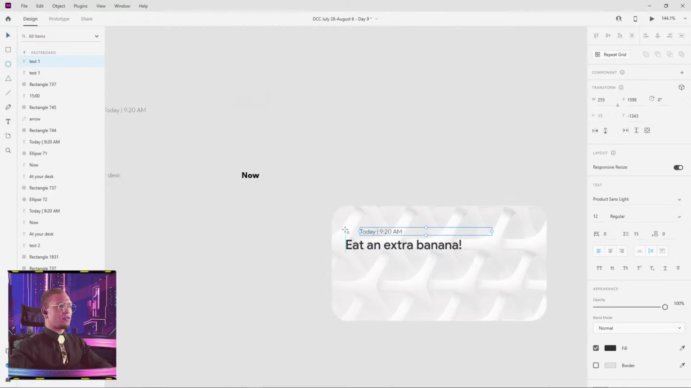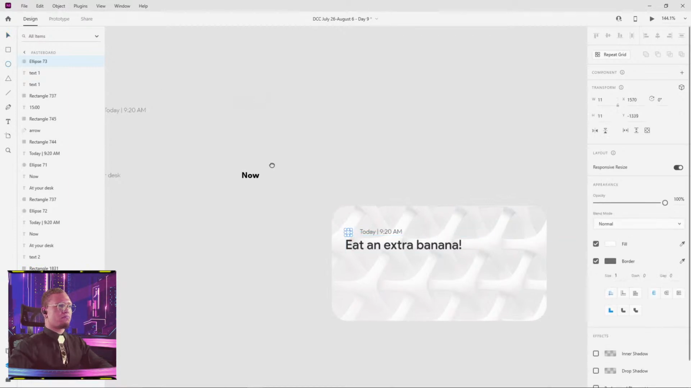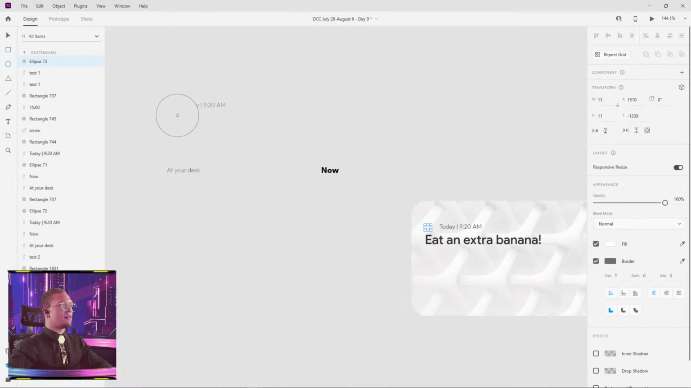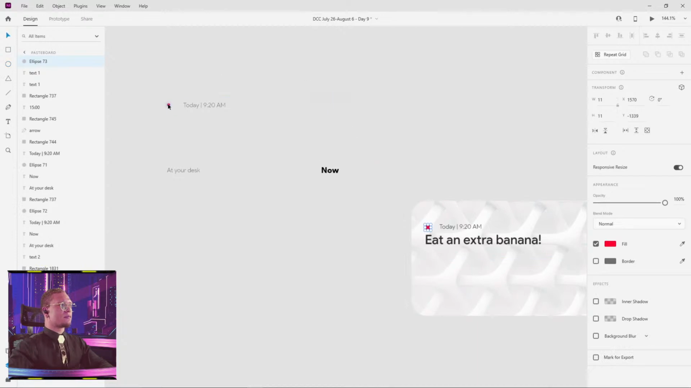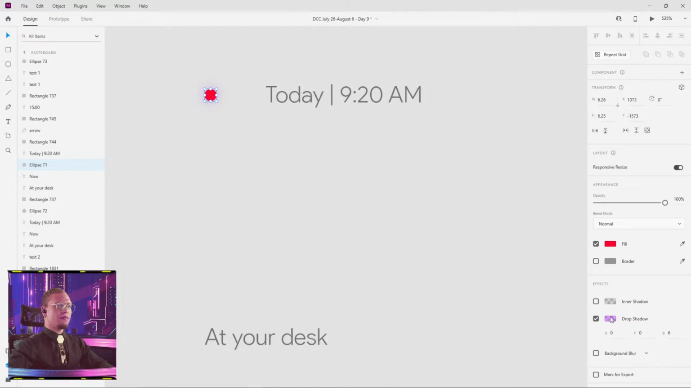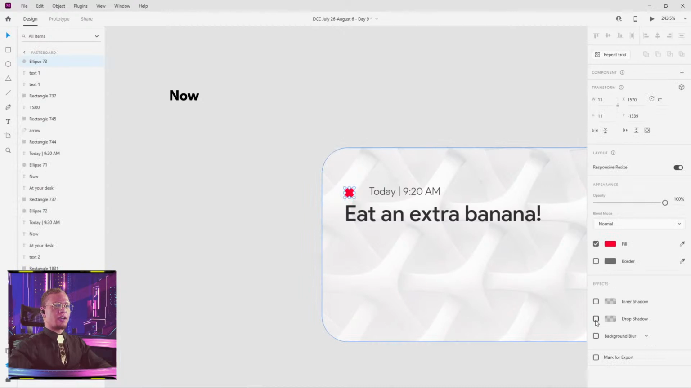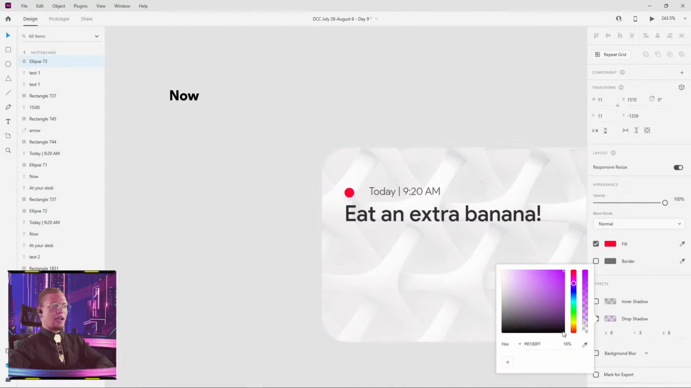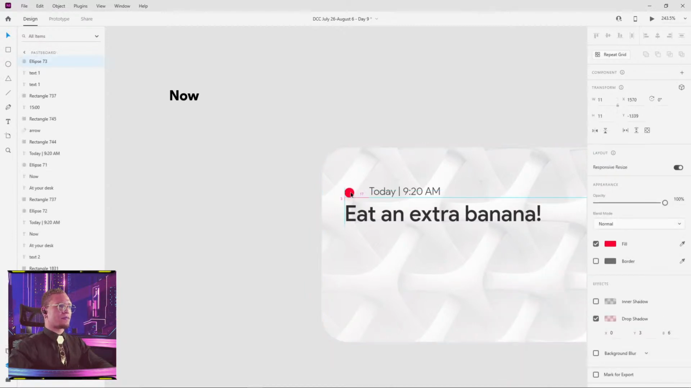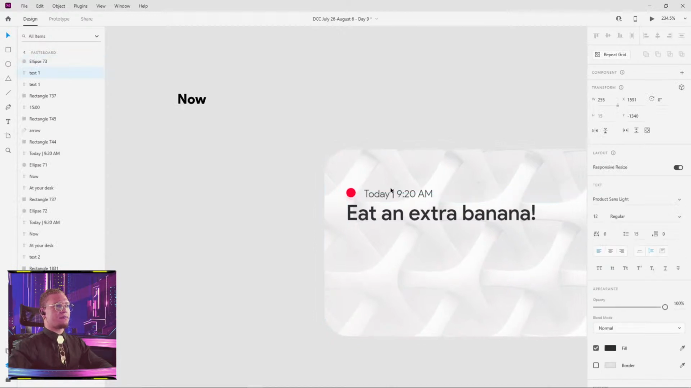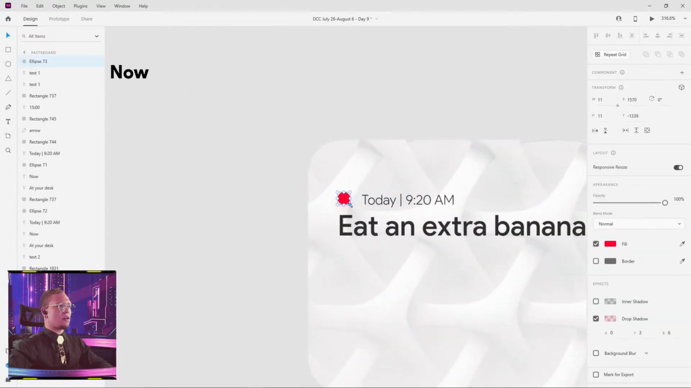We're going to make our little circle. We're going to get it a nice red. I'm just going to sample the color here. Turn off the border. And what I did here for this nice little glow that we have is I just selected this. I went into drop shadow and I used a nice little opaque purple. I'm going to just make this red instead. I'm going to line everything up. Make this a little bit smaller.